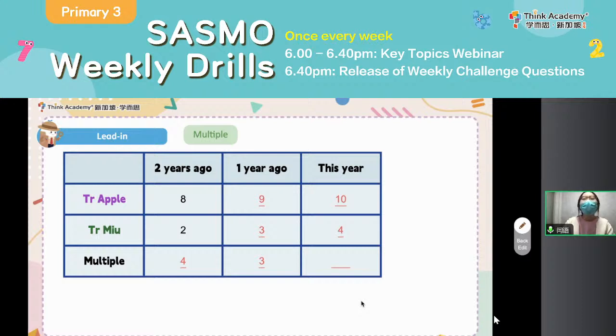Forgot? 10 divided by 4. How many 4 can you find in a 10? Yeah, 2. That is 2 R2, right? Because there is still a remainder, okay? Remainder of 2. So actually, you can see that when it comes to the multiple part, can we say that, okay, multiple relationship never changes? Is it? No.